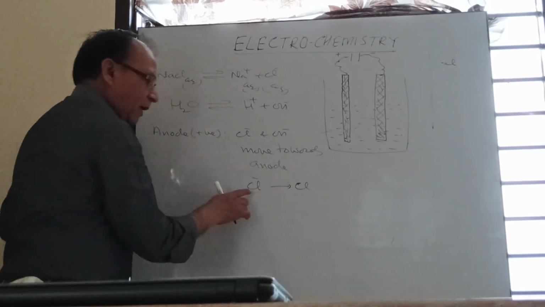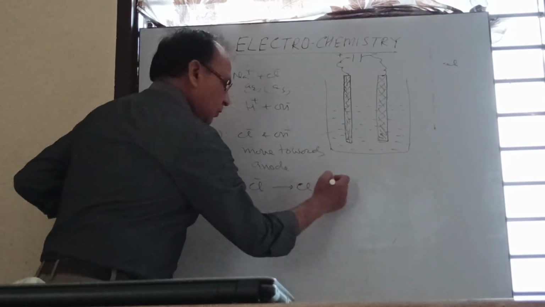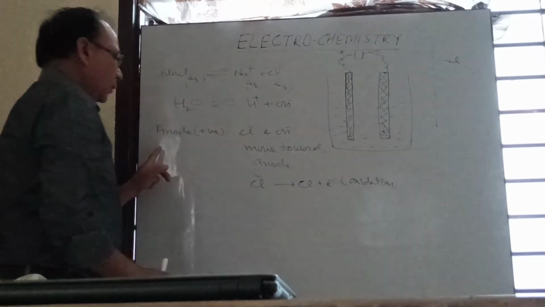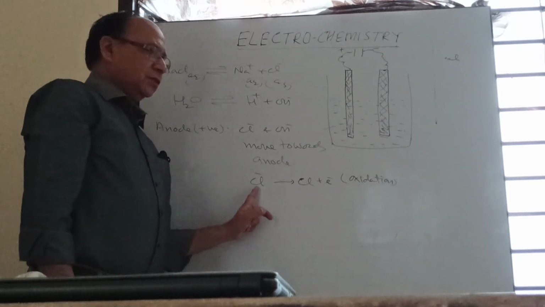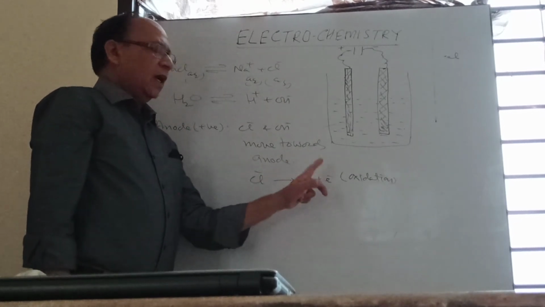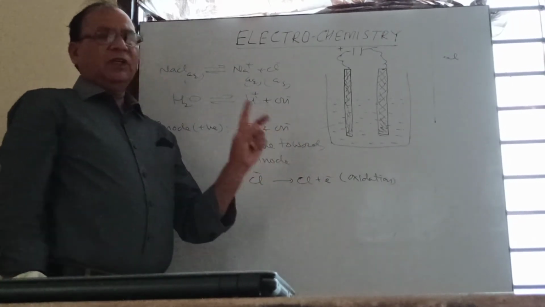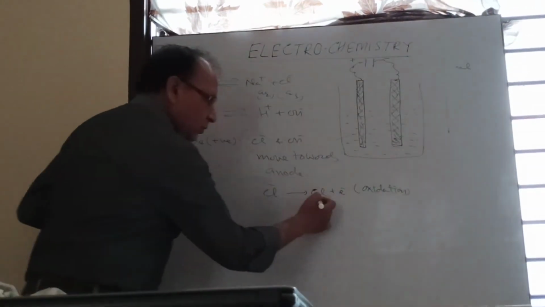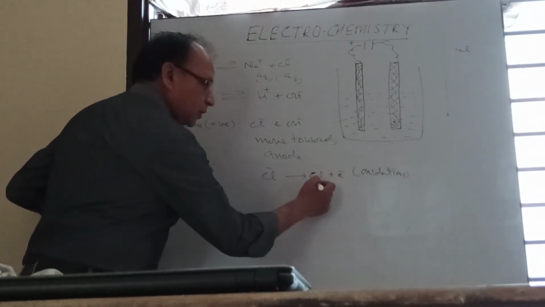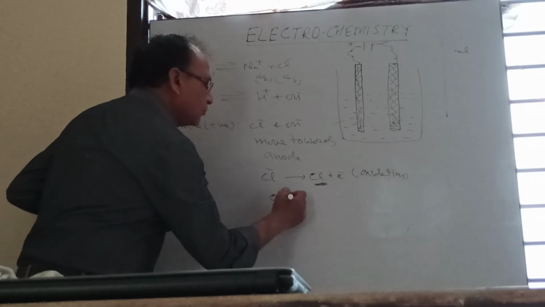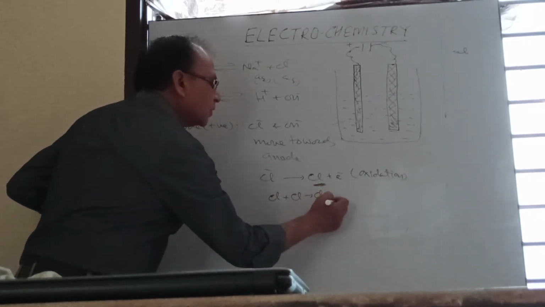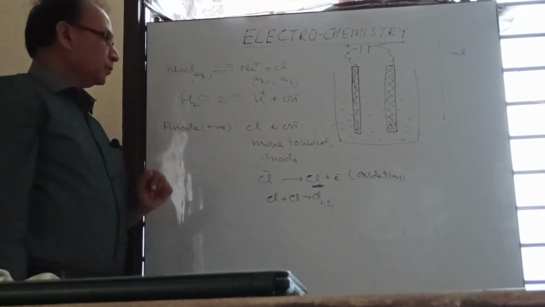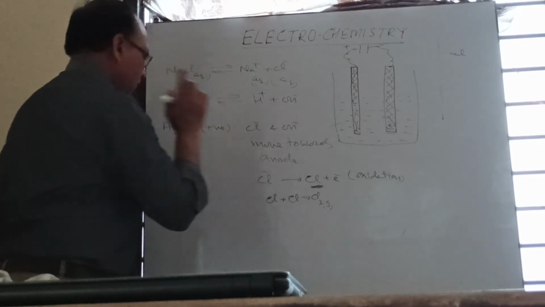How will the discharge happen? By loss of electron, and loss of electron is known as oxidation. So at the anode, discharge of the negatively charged ion takes place by loss of electron, which is oxidation. It means at the anode an oxidation process takes place. But Cl will not exist in this form, so two Cl atoms combine together to give chlorine gas. It means chlorine gas liberates at the anode, while OH ion remains in the solution.